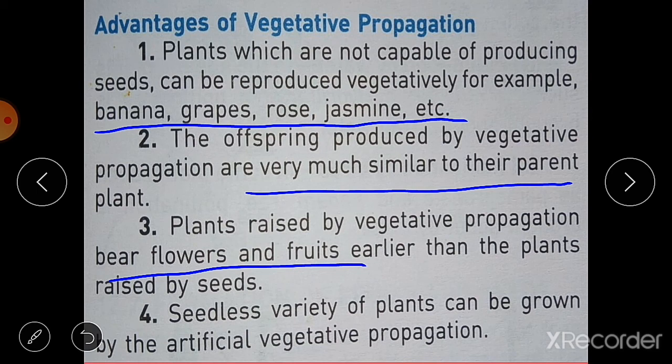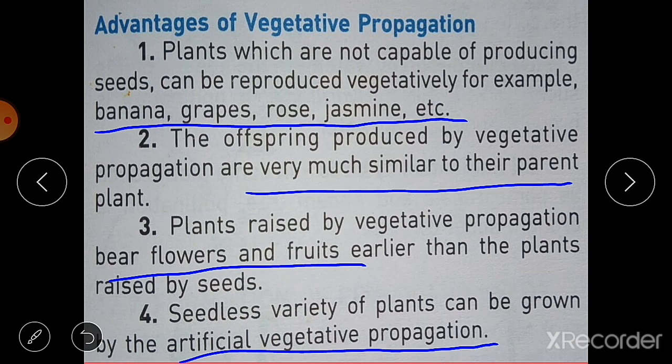When we sow seeds, it takes time to grow a plant from that seed. Again, that plant grows, and it takes time to bear flowers and fruits. So in comparison, plants raised by vegetative propagation bear flowers and fruits earlier than plants raised from seeds. Then number 4 is that seedless varieties of plants can be grown by artificial vegetative propagation. So there are seedless varieties of plants, and they can be grown by this method.